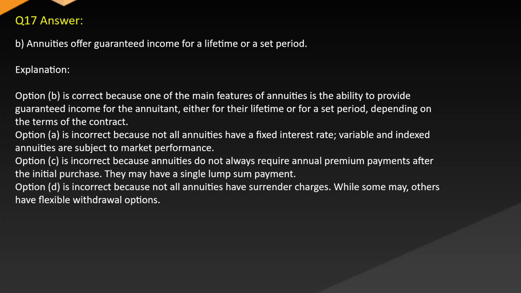Explanation: Option B is correct because one of the main features of annuities is the ability to provide guaranteed income for the annuitant, either for their lifetime or for a set period, depending on the terms of the contract. Option A is incorrect because not all annuities have a fixed interest rate. Variable and indexed annuities are subject to market performance. Option C is incorrect because annuities do not always require annual premium payments after the initial purchase. They may have a single lump sum payment. Option D is incorrect because not all annuities have surrender charges, while others have flexible withdrawal options.